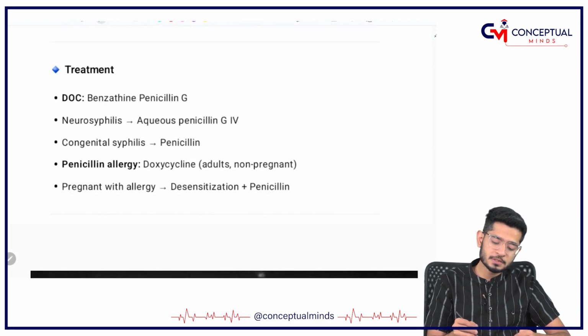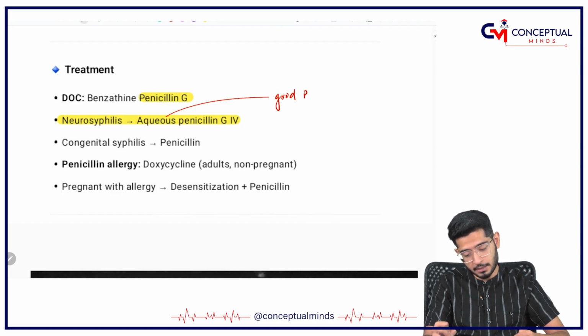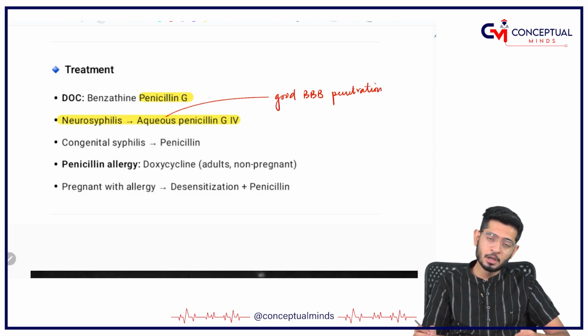What is the drug of choice? Drug of choice for syphilis is penicillin G. For neurosyphilis, it is the aqueous penicillin G. Why aqueous? Because it has good blood-brain barrier penetration. So, good blood-brain barrier penetration is there. That is why for neurosyphilis we give aqueous penicillin G.